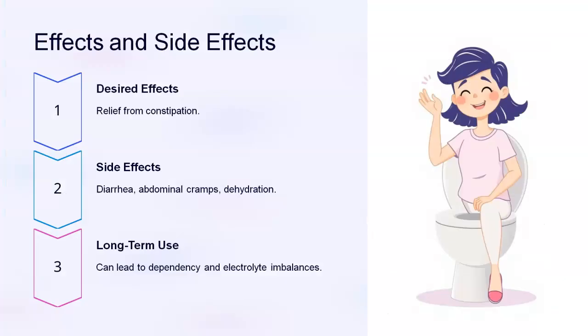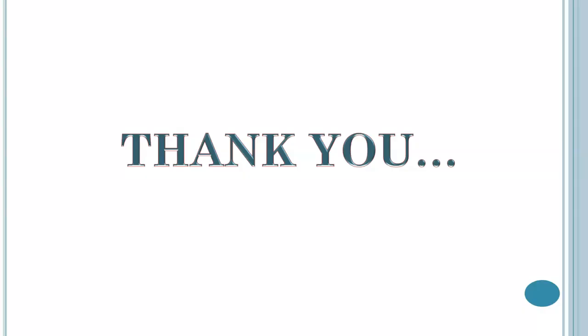Now there are some effects and side effects of this use of cathartics. So desired effect, it can be relief from the constipation. The side effect, it produces like diarrhea, abdominal cramps and dehydration. And long-term use can lead to dependency and electrolyte imbalance. So all these are about the saline cathartics, mechanism of action, uses and some side effects.